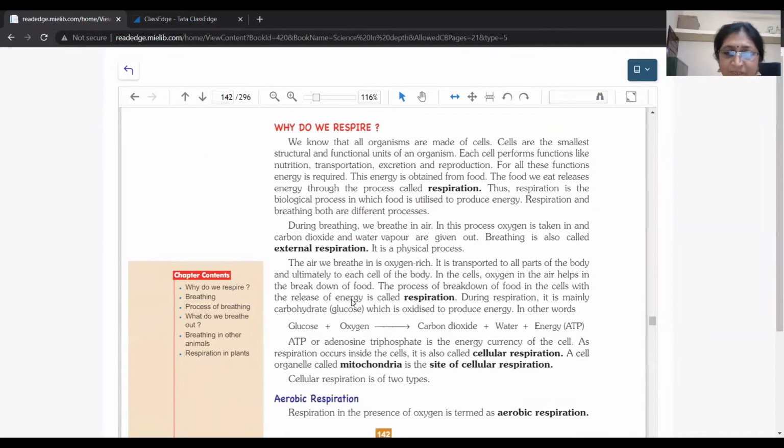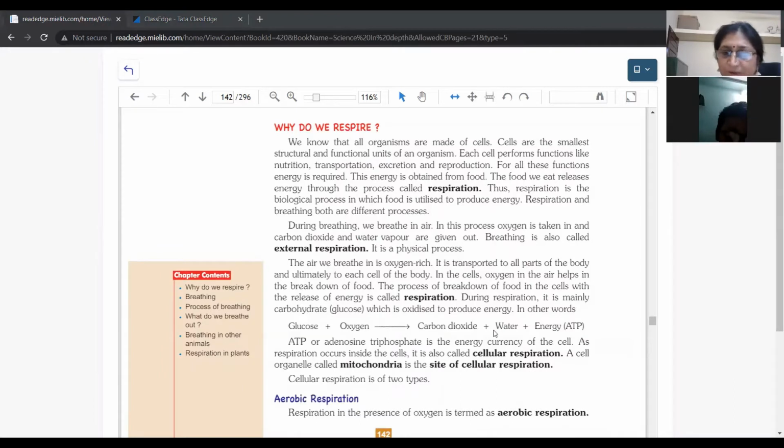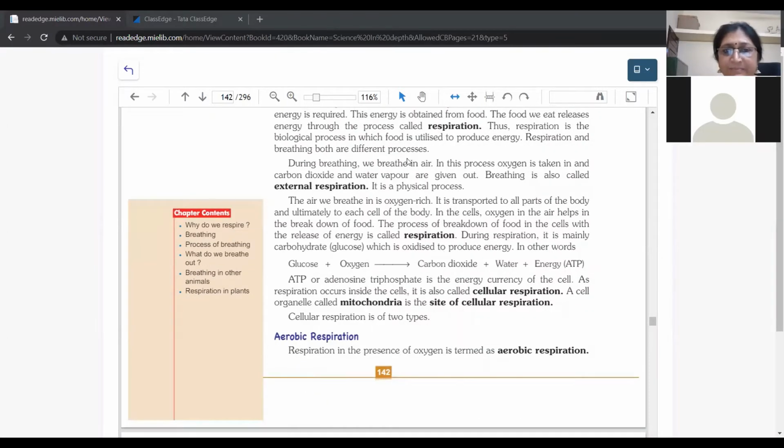In respiration, the reaction that takes place is glucose combined with oxygen, giving carbon dioxide plus water, and energy is released in the form of ATP. The full form of ATP is adenosine triphosphate. This complete respiration occurs inside the cell, so its second name is cellular respiration. And in the cell, the mitochondria is the site for cellular respiration.